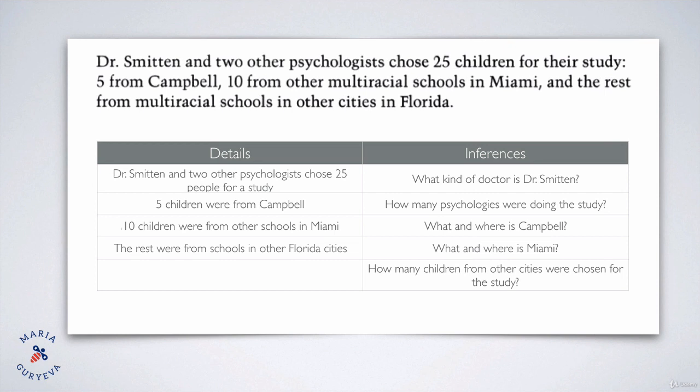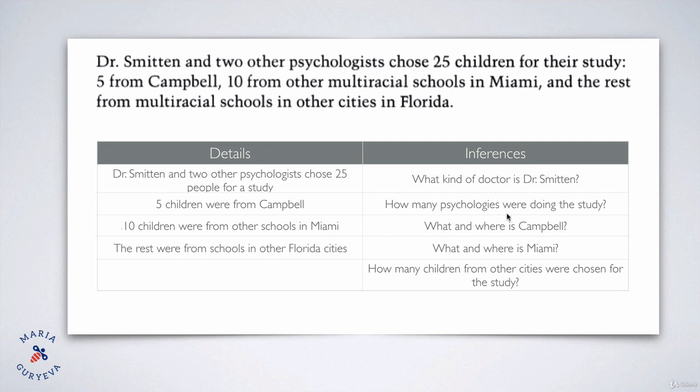What kind of doctor is Dr. Smitten? He's a psychologist, right? Because Dr. Smitten and 2 other psychologists were doing something. So we see that Dr. Smitten was with 2 other psychologists, which means that Dr. Smitten was also a psychologist. But it is not written in the text, right? We just guessed it because it was obvious. We guessed it from how the sentence is written. So that is why this becomes an inference. That Dr. Smitten being a psychologist is an inference.